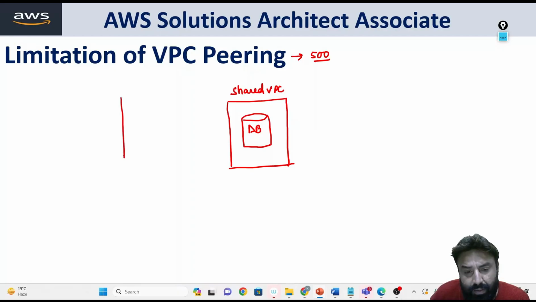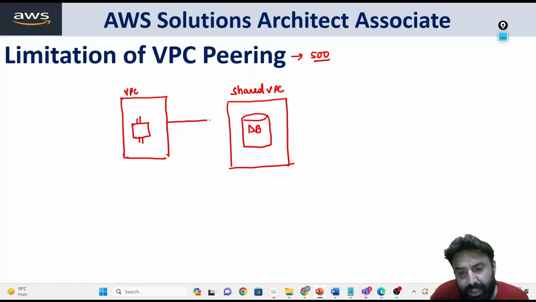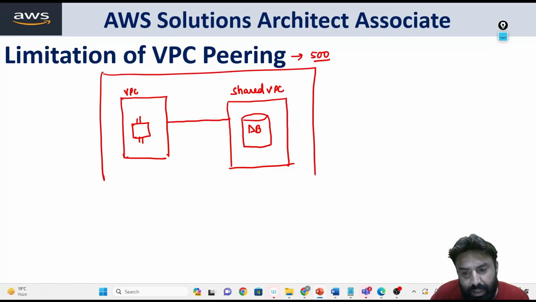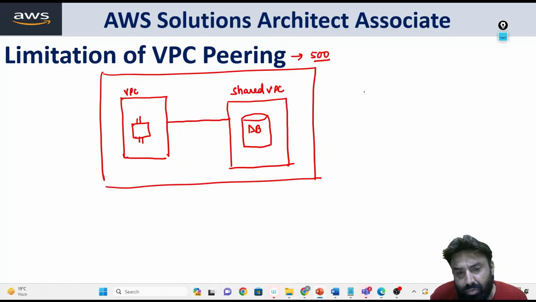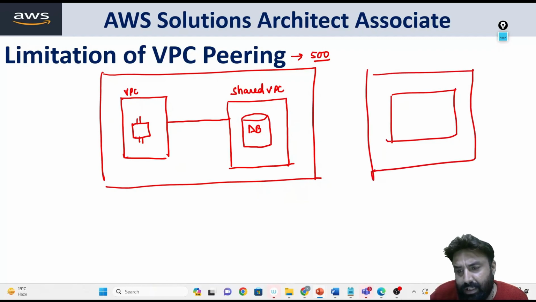So let's say there is VPC 1, which has a server, and it made a peering connection with the shared VPC. Let's say they are both in the same region, and you know that VPC peering can also be done across regions. So the organization may have another VPC in another region, which is also making a connection with the shared VPC. So now the shared VPC has a total of 2 peering connections.